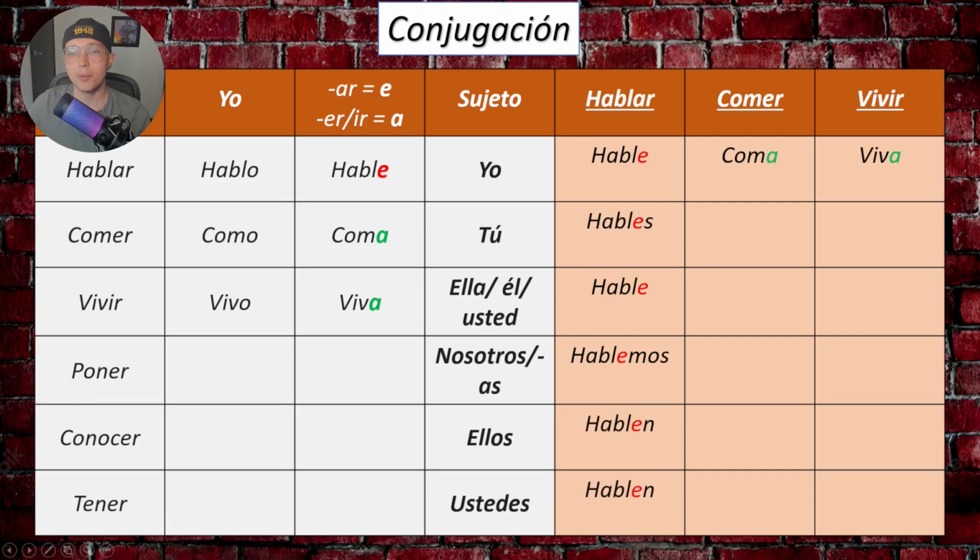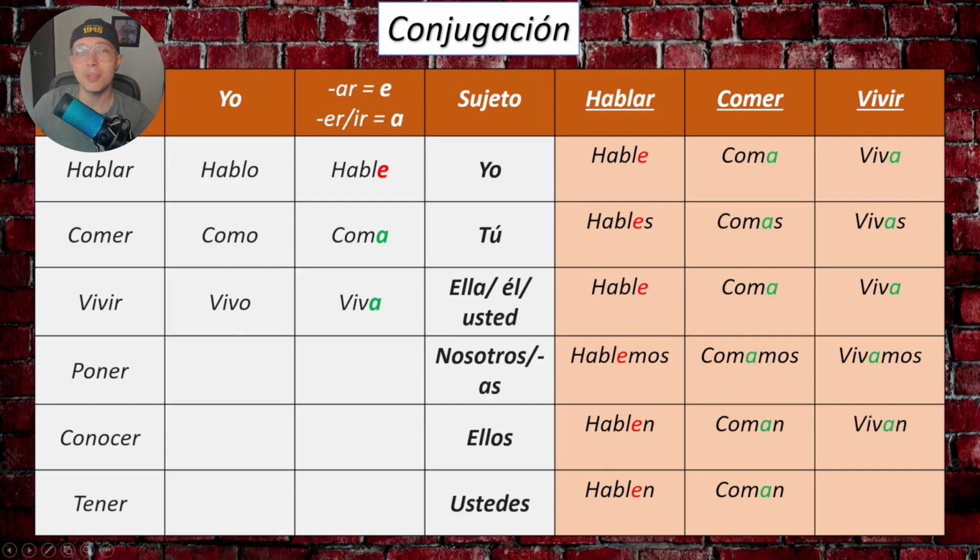For comer, we would say tú comas, ella coma, nosotros comamos, ellos coman, ustedes coman. And for vivir, we would say tú vivas, ella viva, él viva, nosotros vivamos, ellos vivan, y ustedes vivan. And that will be the process.